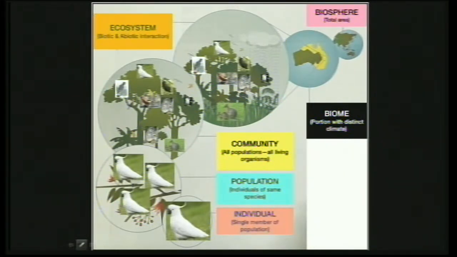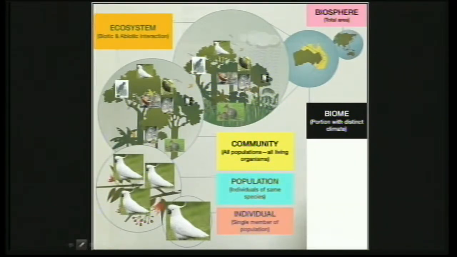Then if you see below the community circle, you'll see a particular bird, the same bird I have depicted to depict population. As we said, a population is individuals of the same species. So this picture with the circle with the same birds depicts population. Whereas in the last picture, there is just one bird. So that depicts an individual of a population.